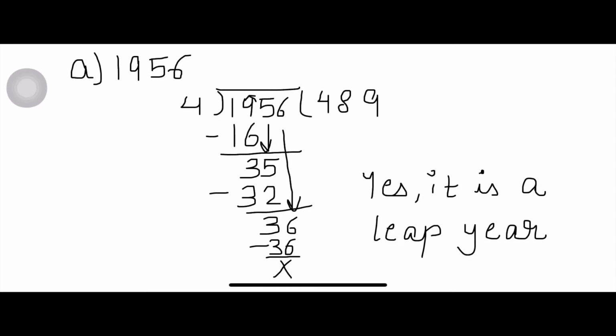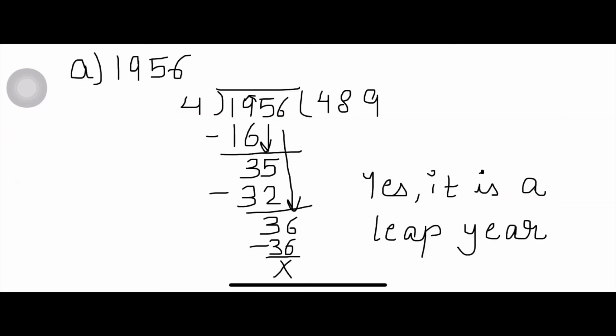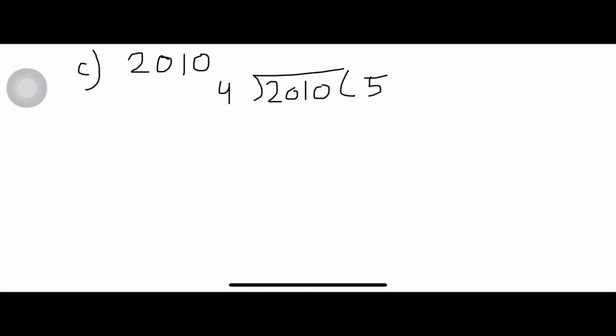After this, students, I am doing C part. In C part, it is 2010. So divide 2010 by 4. 4 into 5 is 20. 20 minus 20 is 0. Now take 1 down. But 1 is smaller than 4, so write 0 and take 0 down also.